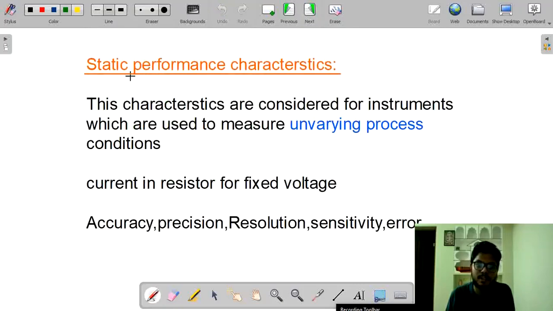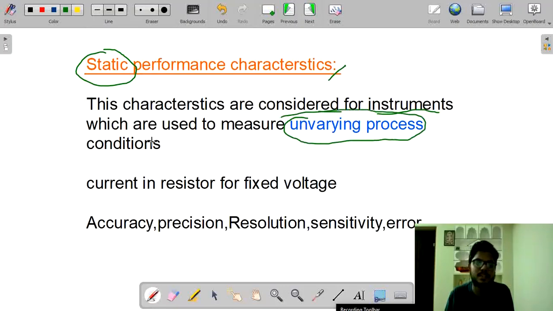Now see, static performance characteristics. In general, what is the meaning of static? Static means which do not vary. The characteristics are considered for instruments which are used to measure an unvarying process. For example, if we have a resistor and we give it a fixed voltage, then what do we get? We get a constant current.